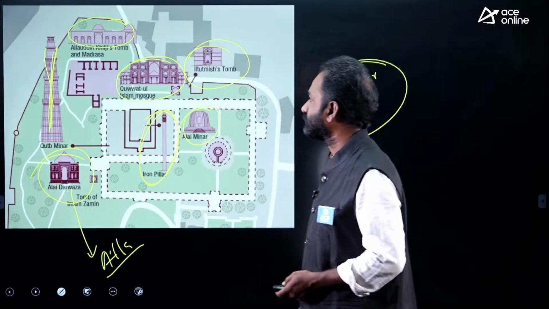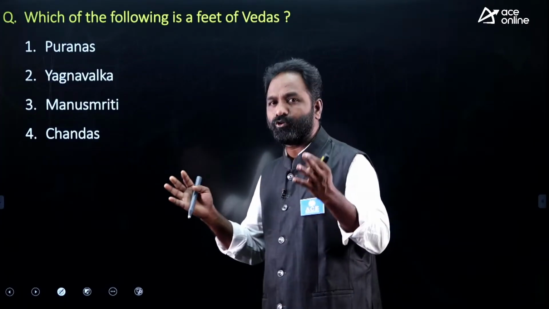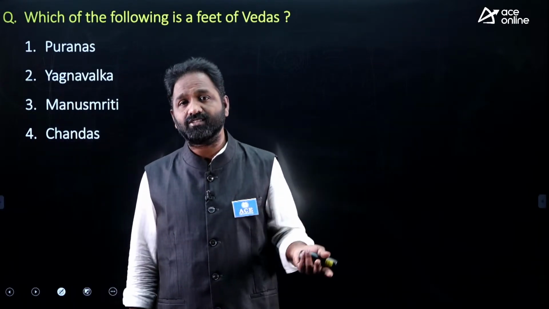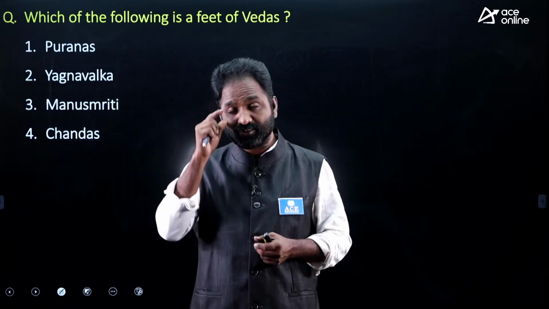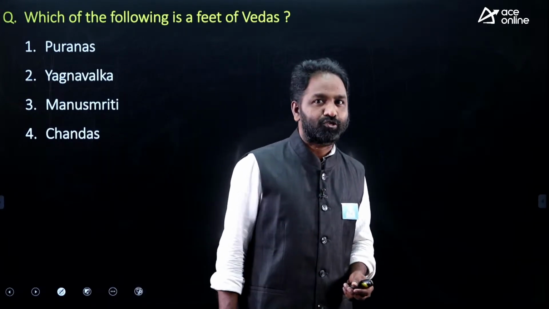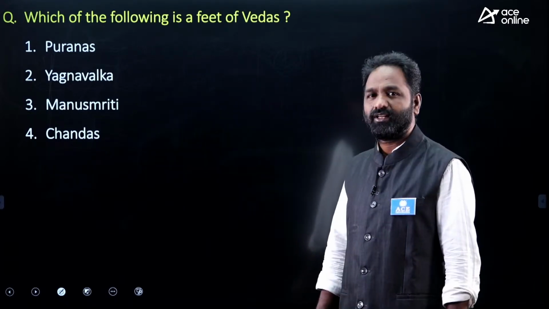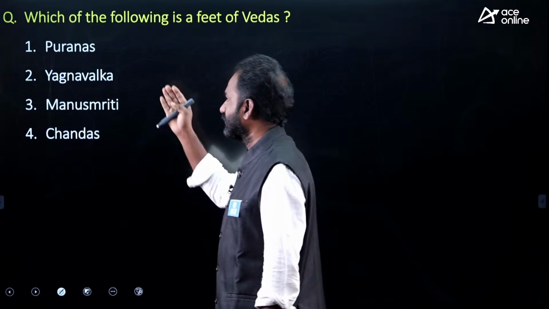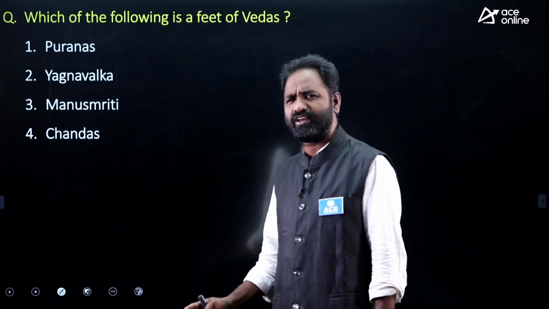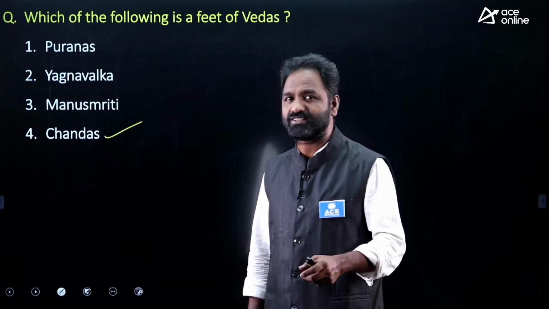Okay, right. Next, which of the following is the feet of Vedas? Vedas have organs. The eyes of Veda, the ears of Veda, the limbs of Veda, the feet of Veda. Some books are called organs of Veda. Now which one is called the feet of Veda? Puranas, Yajnavalka, Manusmriti, Chandas. You can answer very easily. The answer is Chandas. Because there are 6 Vedangas.